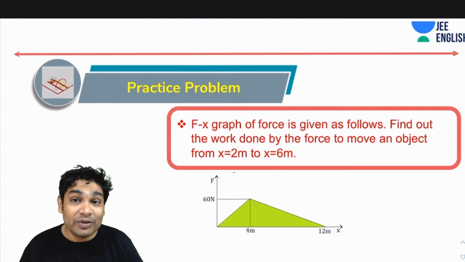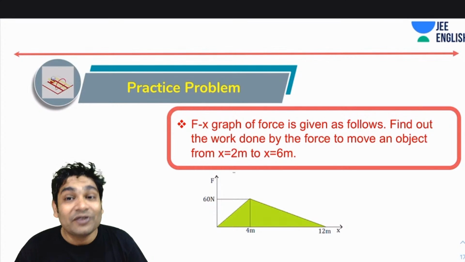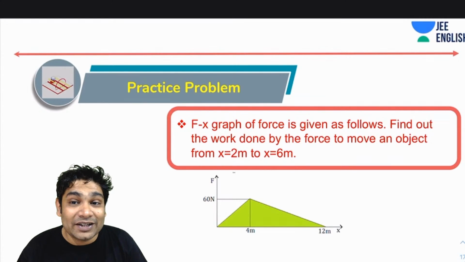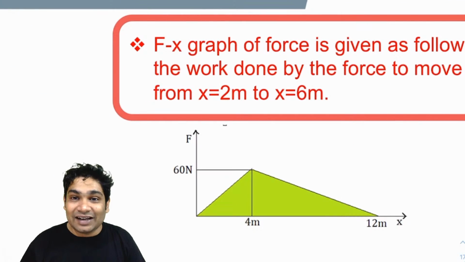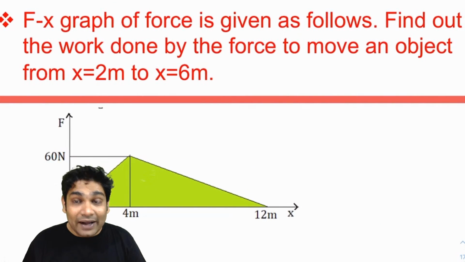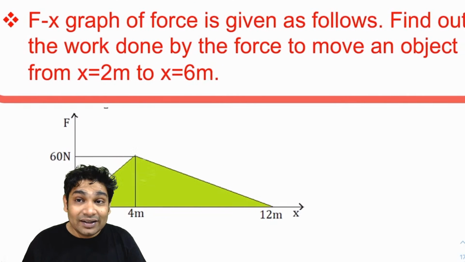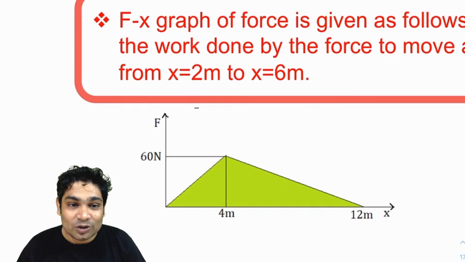Okay, next problem you've been shown. The F-x graph of a force is shown to you. You have to find out the work done by the force to move an object from x equals 2 meters to x equals 6 meters. So take a look at this graph. You have to find the work done by the force in moving the object from x equals 2 to x equals 6. So solve this. So let's see who can give me the answer first.